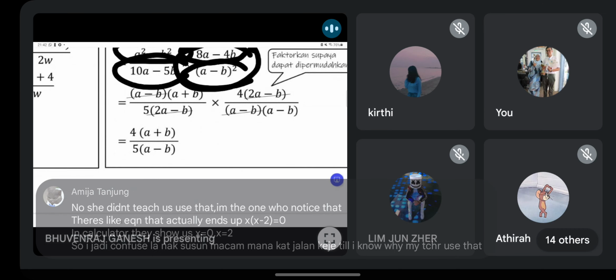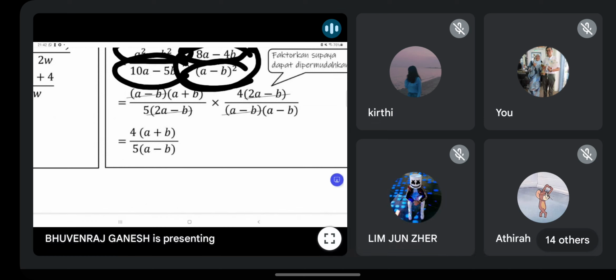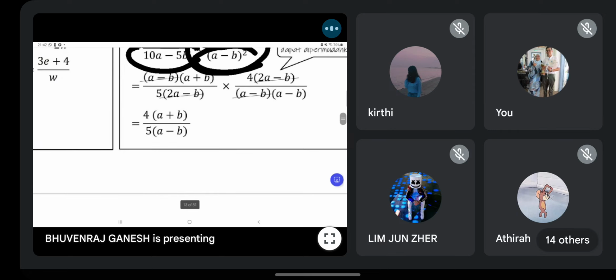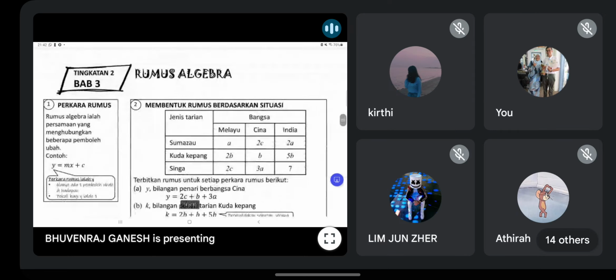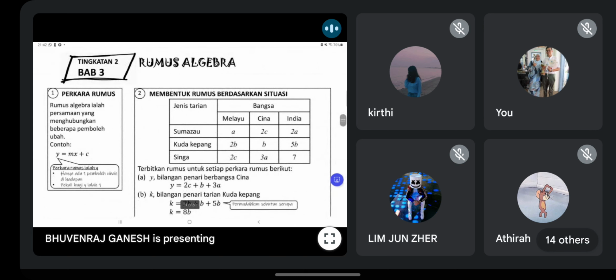No, she didn't teach us that. I'm the one who noticed that. There's like an equation that actually... yeah, correct. That's my method. Correct. Exactly like that. That's what I mean. Because the calculator won't show you the x minus 2 equal to 0. It will directly show you x is 0, x is 2. Alright, so you must know how to get back the top equation. Okay, that's why I advise following the normal way.